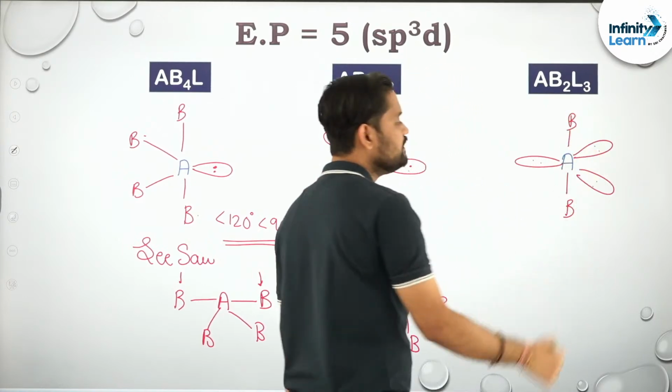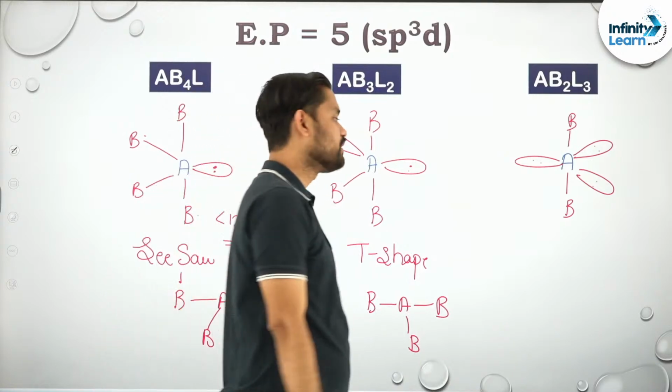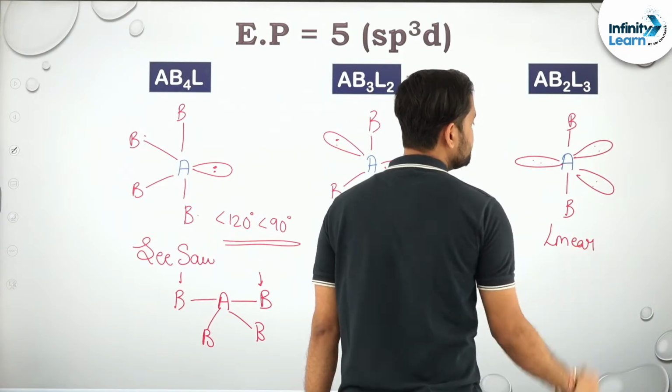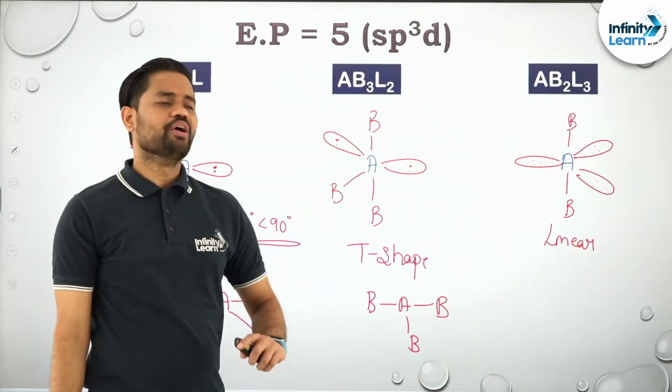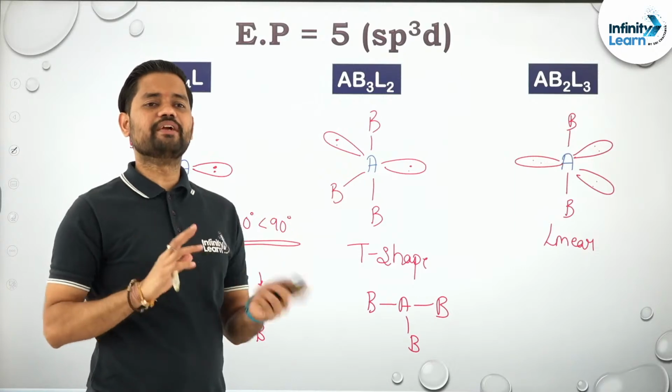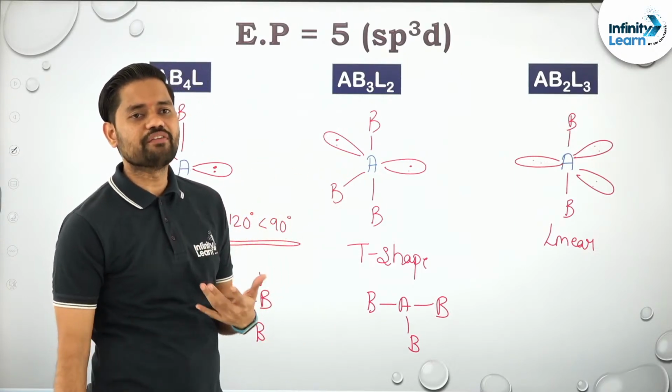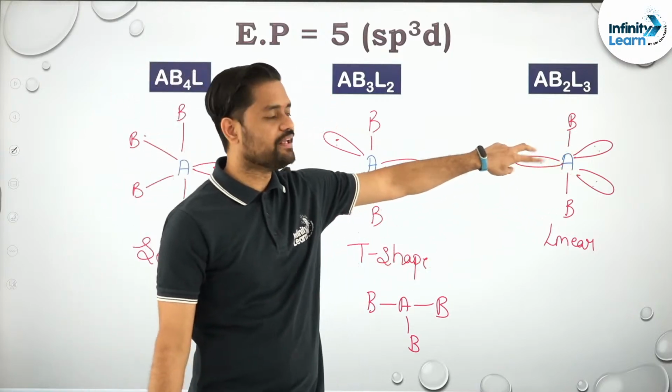Now it is exactly linear. Its shape is linear. And the bond angle will be approximately equal to 180 degree, but not 180 degree, less than 180 degree, like 140, 150. Because here two lone pairs are repelling, from here only one lone pair